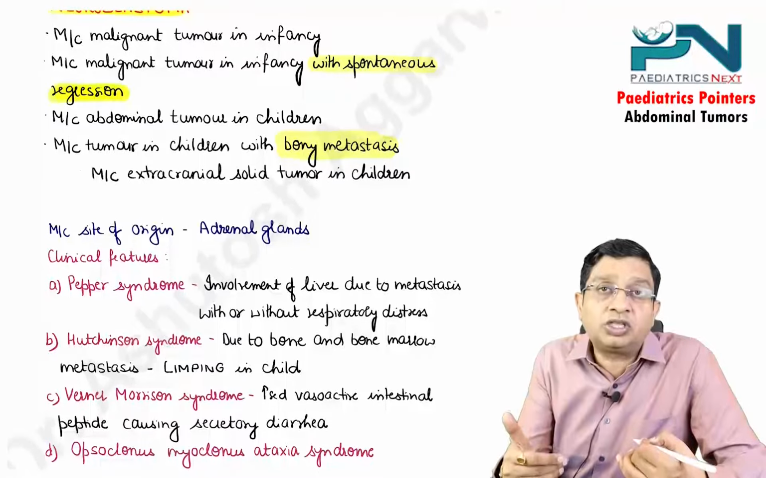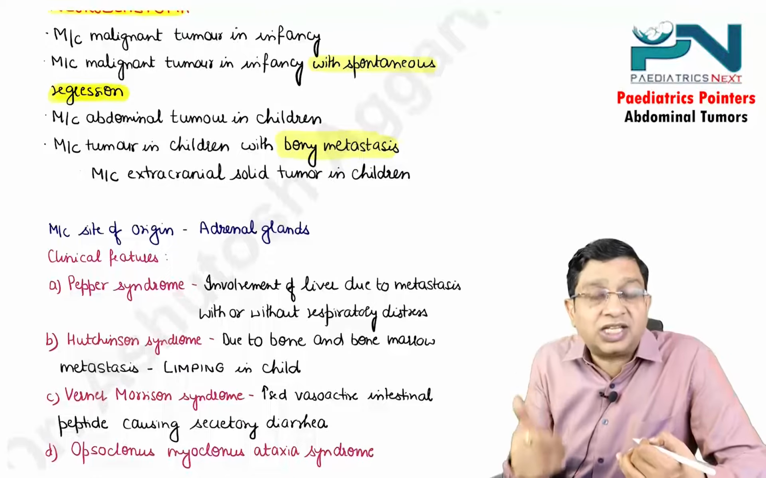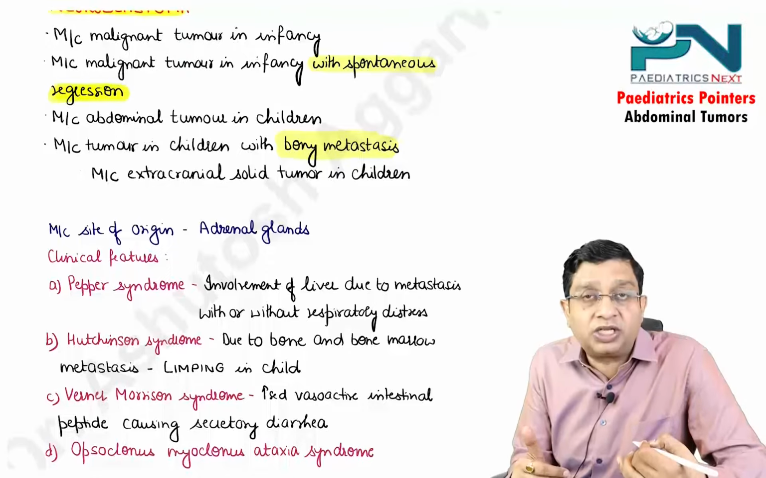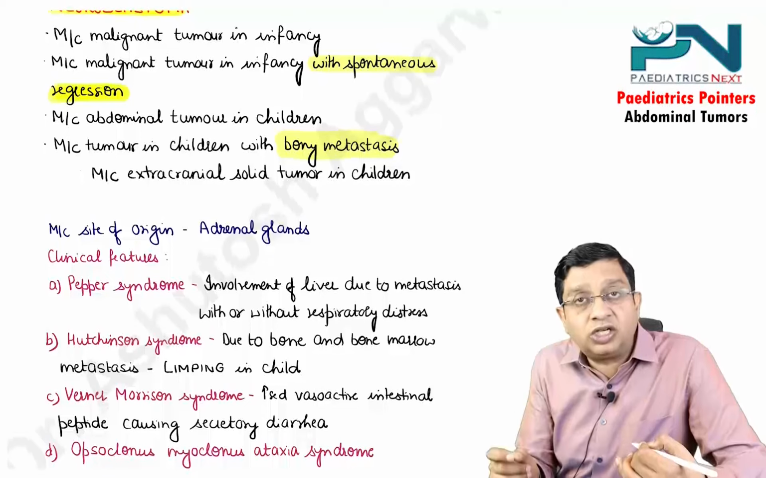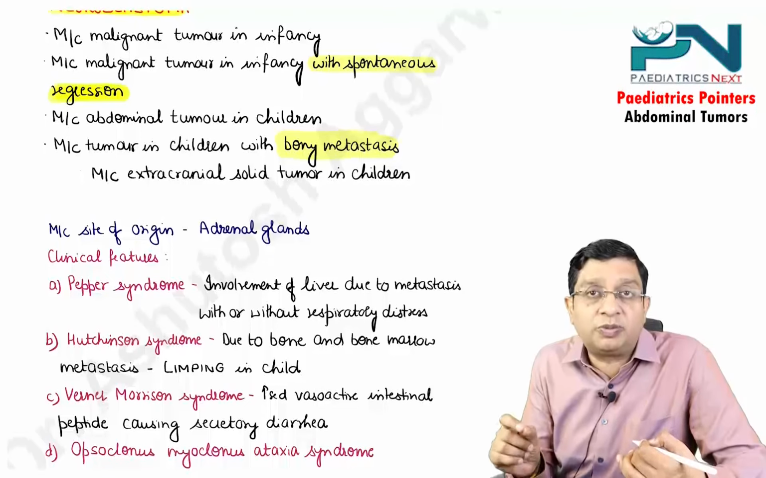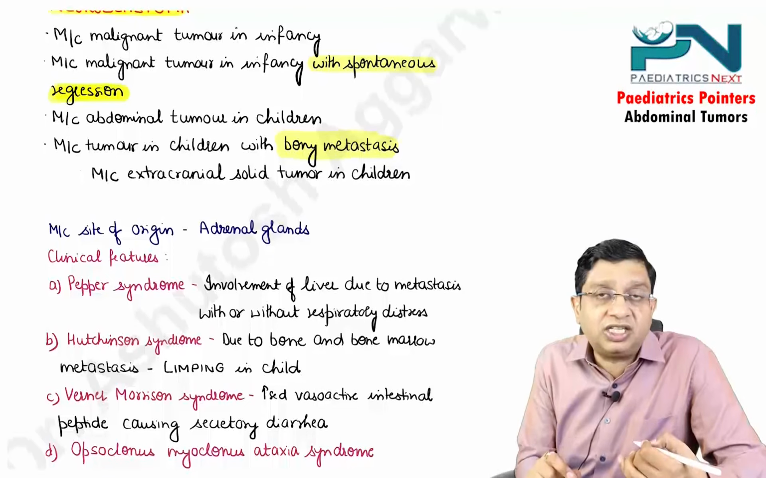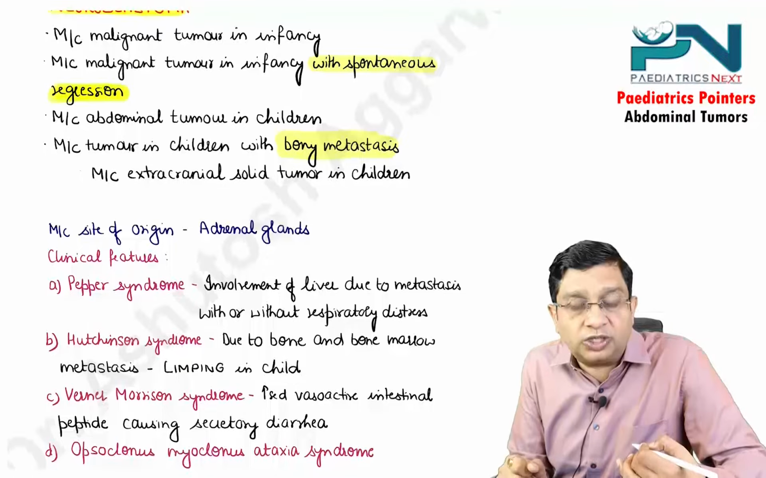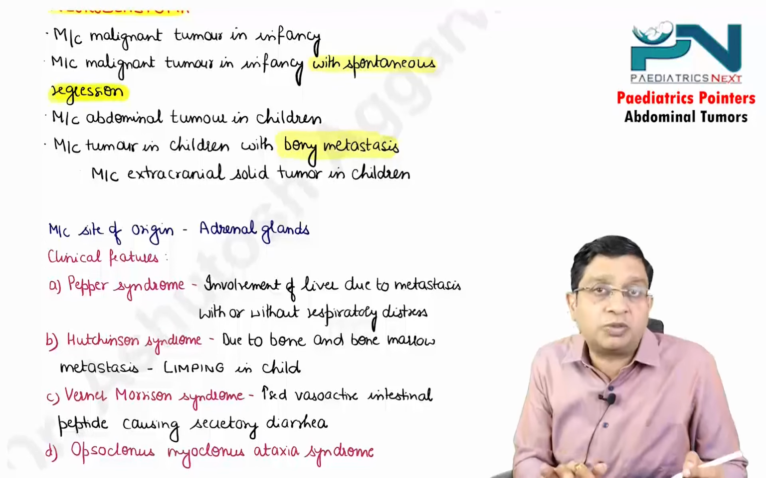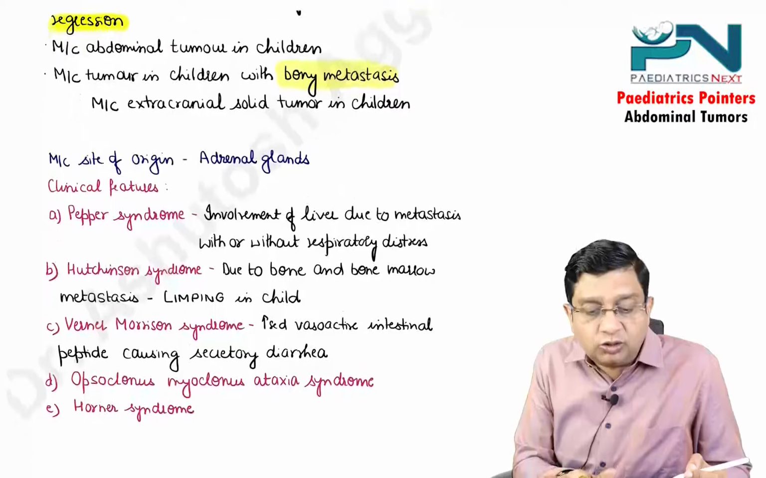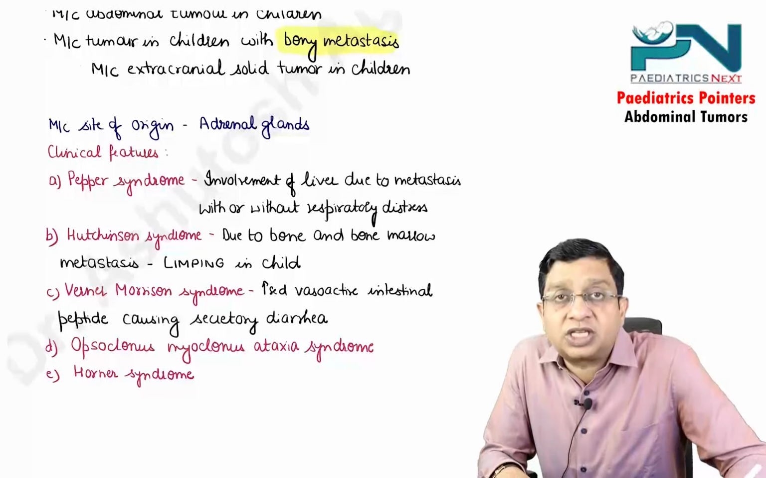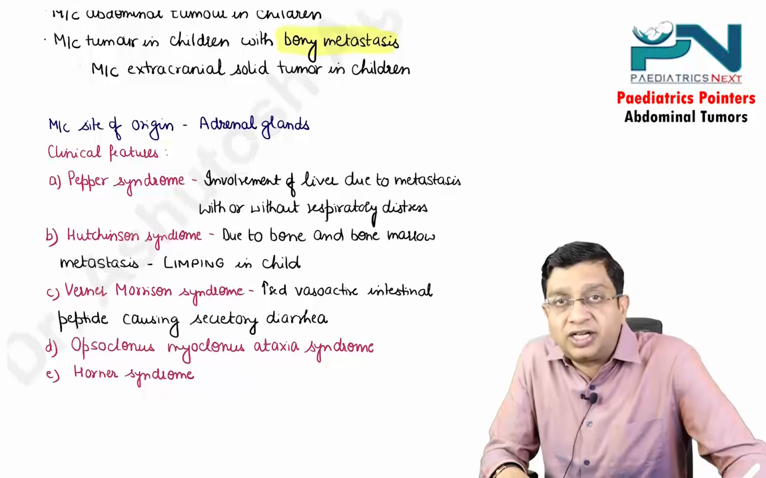In children, overall, the most common tumor is acute lymphoblastic leukemia. Second most common is brain tumor. We are asking here solid, that excludes acute lymphoblastic leukemia, extracranial, that excludes the brain tumor. So this is regarding the most common of neuroblastoma. In neuroblastoma, the most common site of origin in the body is the adrenal glands.